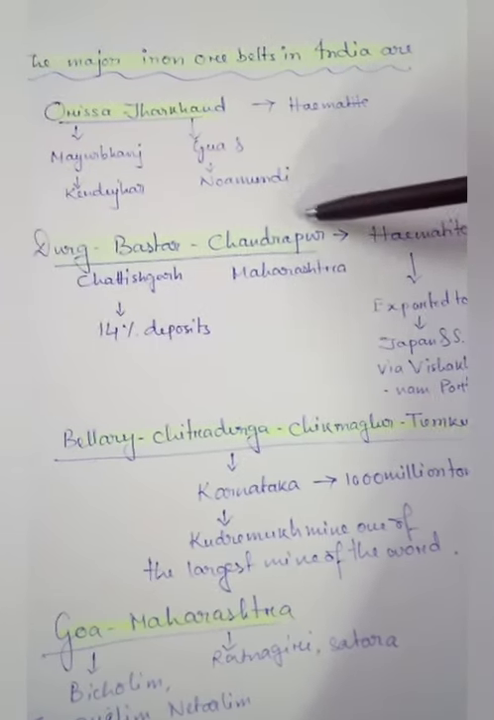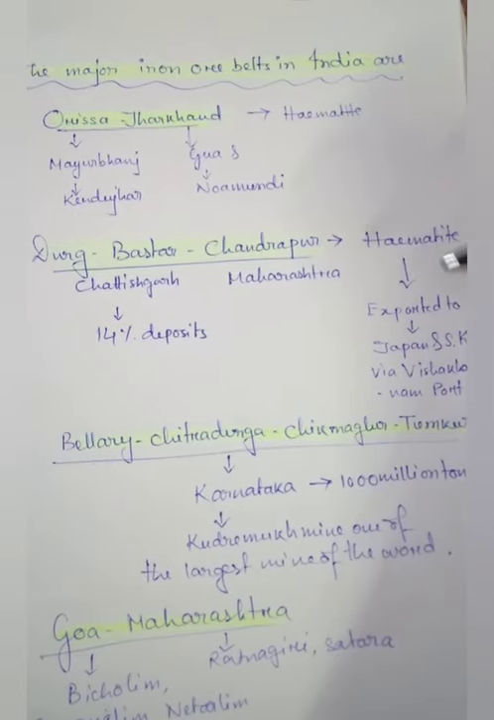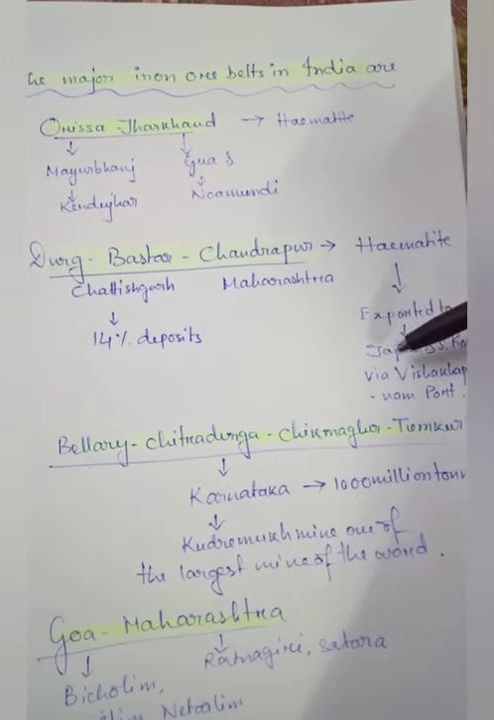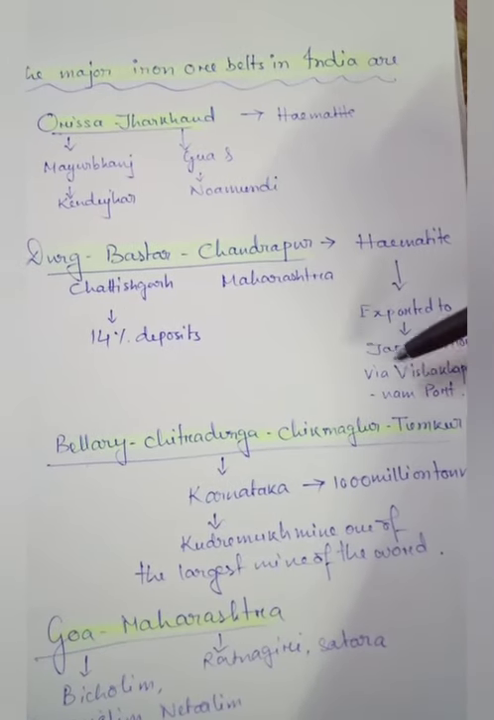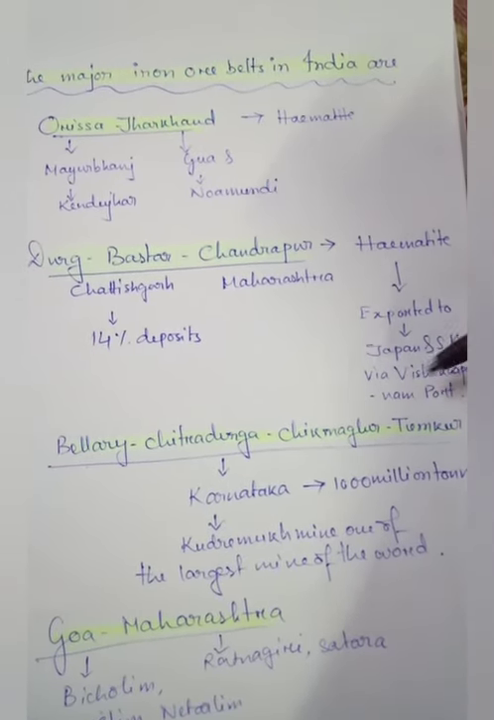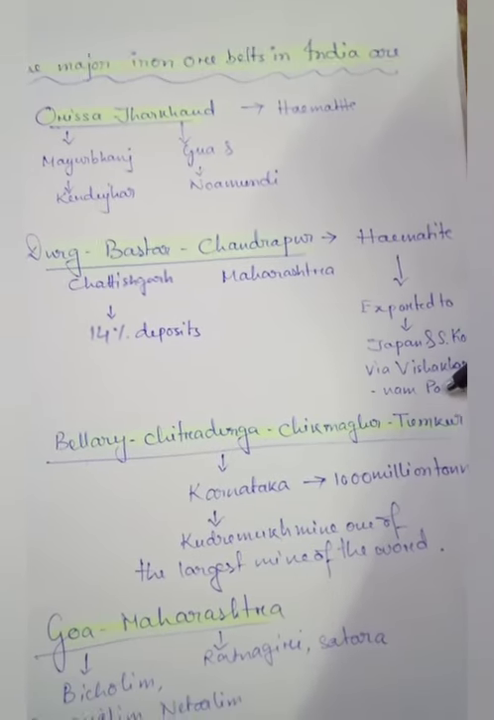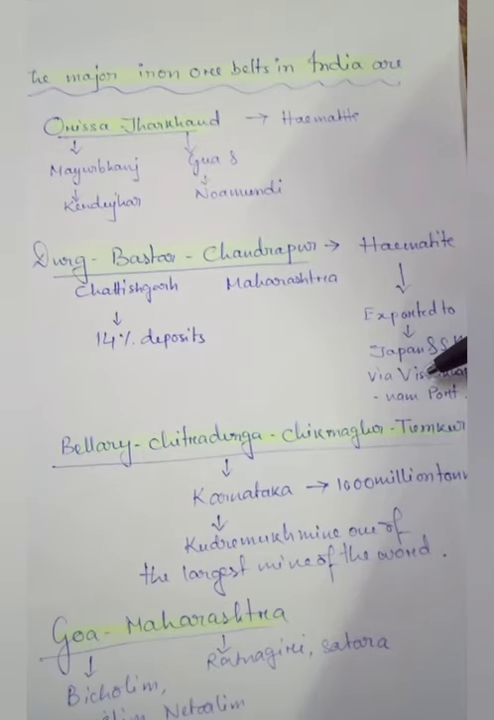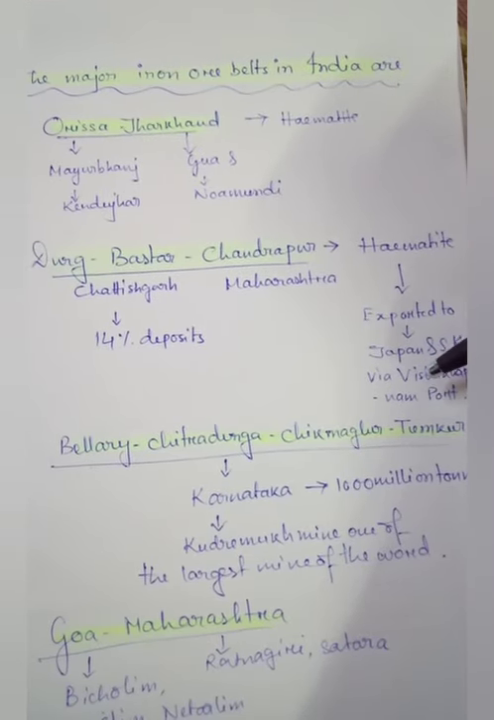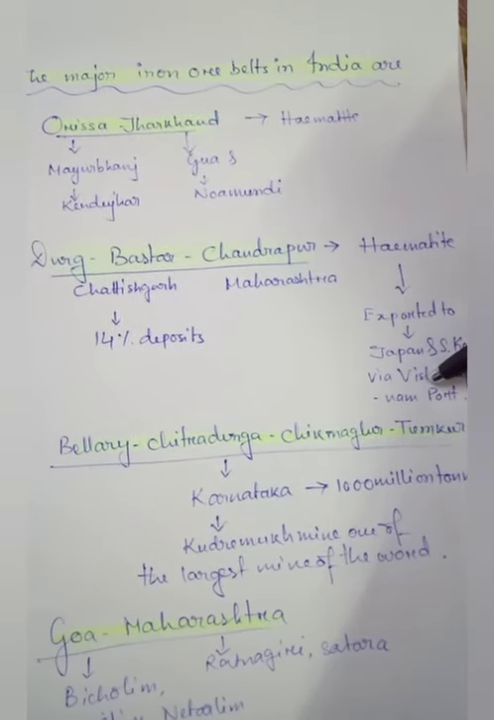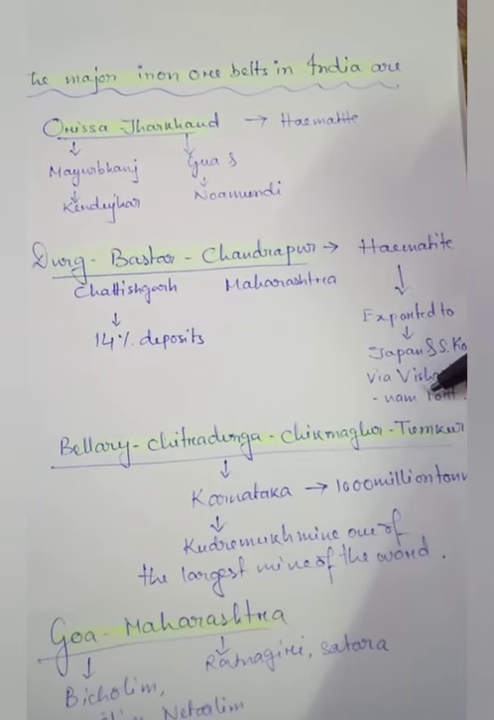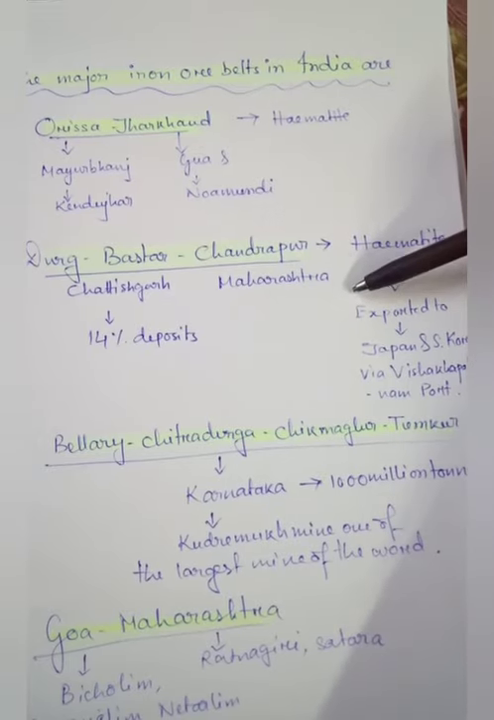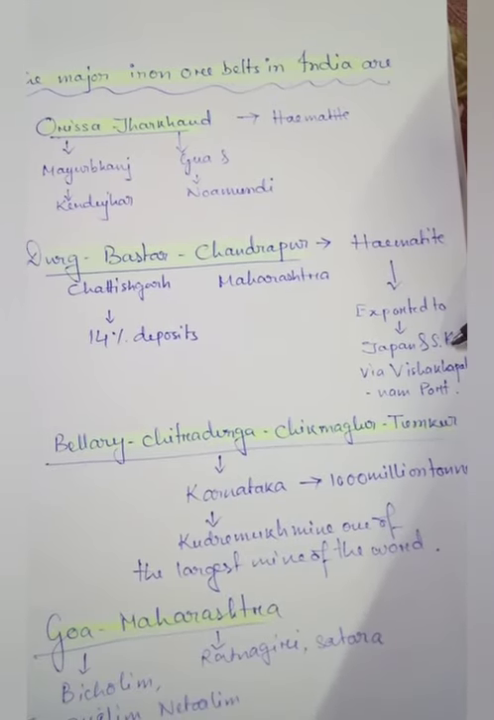So in these belts, hematite kind of iron ore is present, and from these belts the iron ore is exported to Japan and South Korea via which port? Via Vishakhapatnam port. And do you know where Vishakhapatnam is? It is on the eastern coast of India, in Andhra Pradesh. So from this Vishakhapatnam port the iron ore is exported to Japan and South Korea.